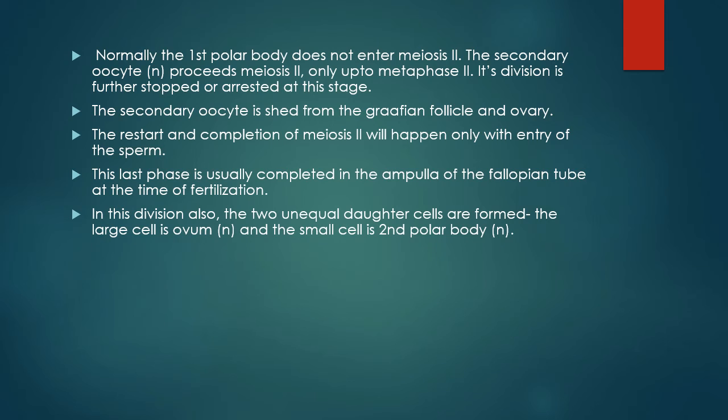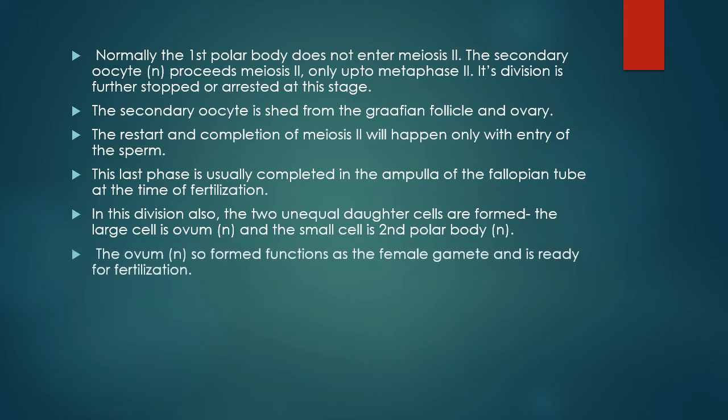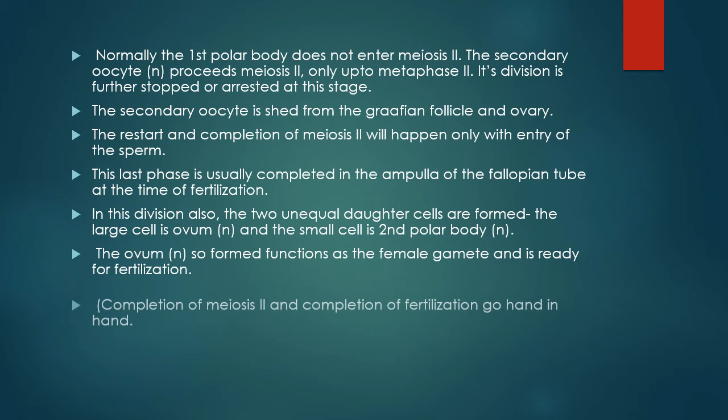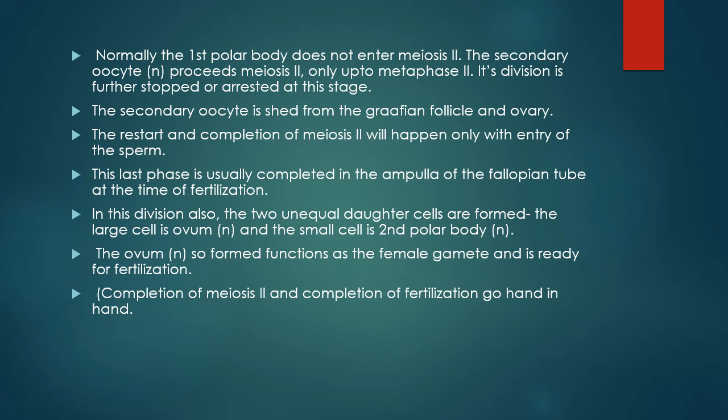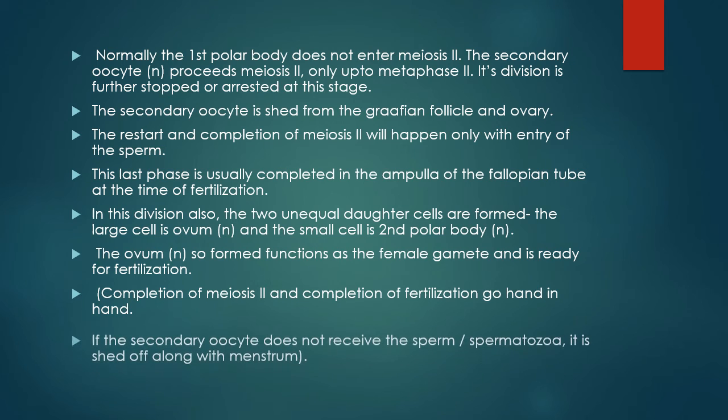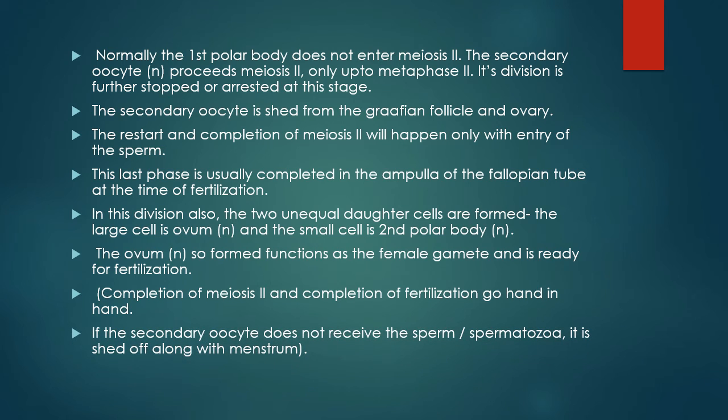In this division also, two unequal daughter cells are formed. The large cell is ovum N and the small cell is second polar body N. The ovum so formed functions as the female gamete and is ready for fertilization. Completion of meiosis II and completion of fertilization go hand in hand. If the secondary oocyte does not receive the spermatozoa, it is shed off along with menstrual flow.